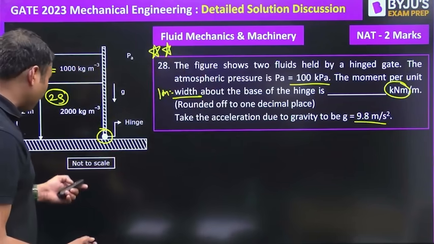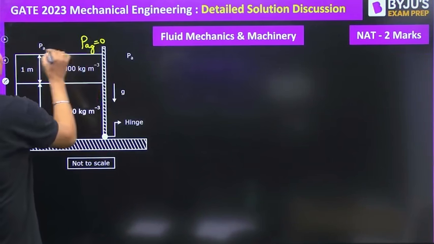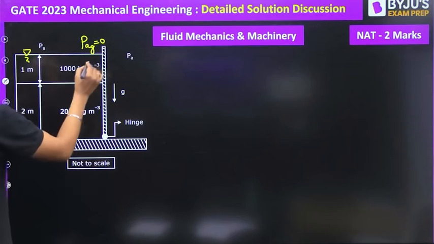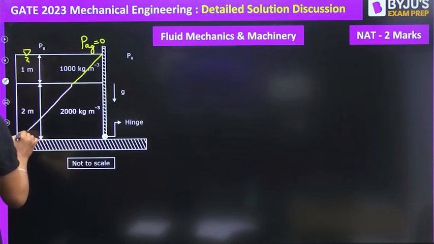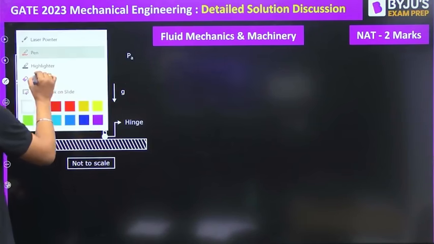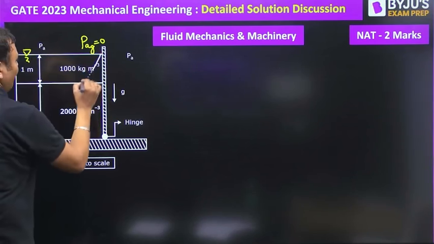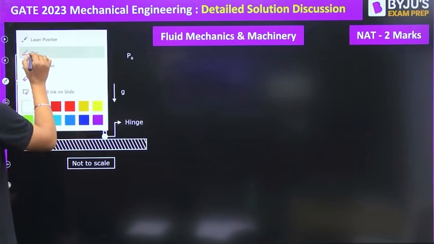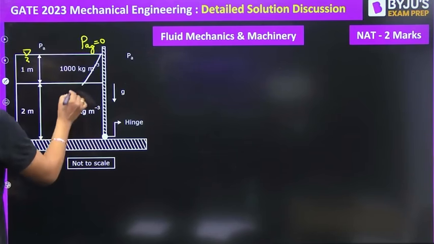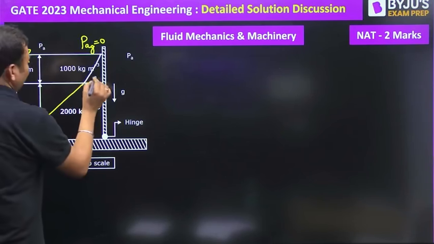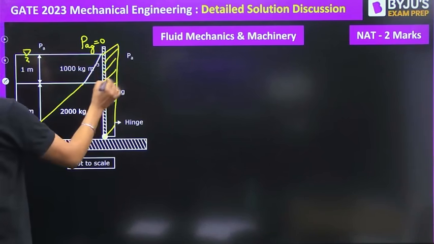So if we draw the pressure prism, the gauge pressure at the top will be equal to 0. So the pressure prism will be like this. The pressure varies linearly with depth in case of an incompressible fluid. As per the hydrostatic law, the variation of pressure is linear. So there are two pressure prisms and the width is unity. Let us say this is how the pressure prism will be. This will be unit width.